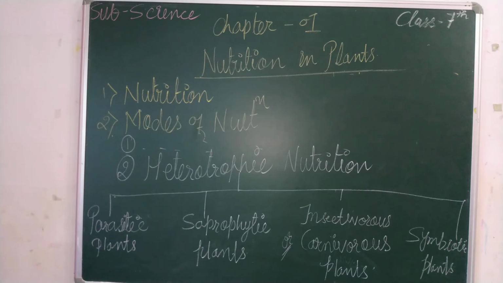The lid gets closed and the insects get trapped in the pointing hair present inside the pitcher. The pitcher then secretes digestive juices to digest the insect. Heterotrophs, what were they doing? Same.